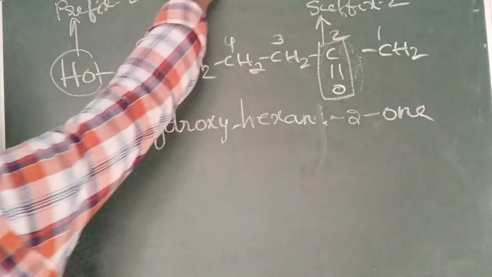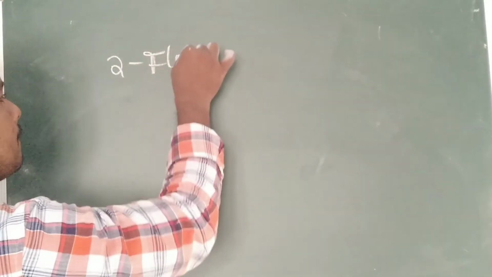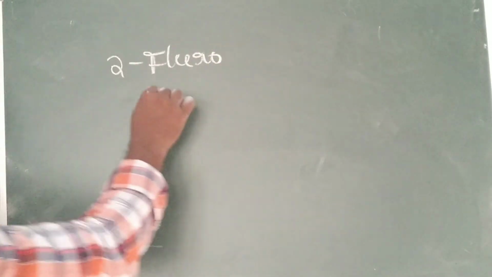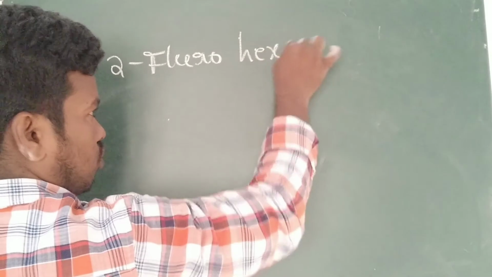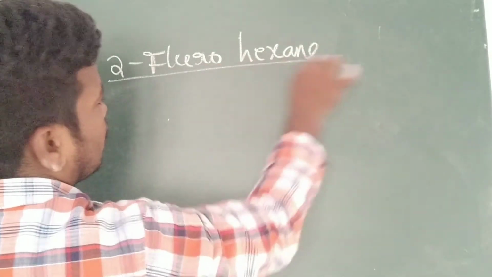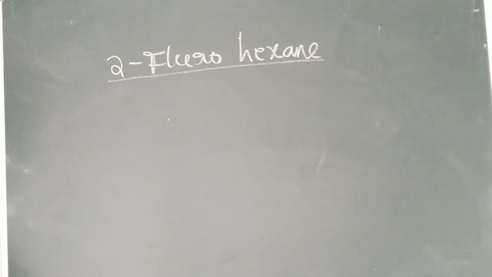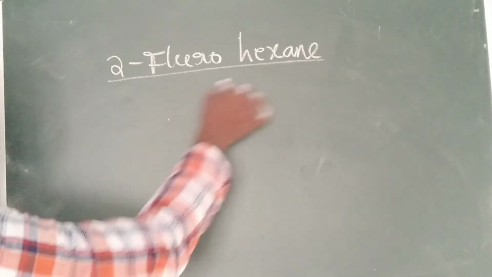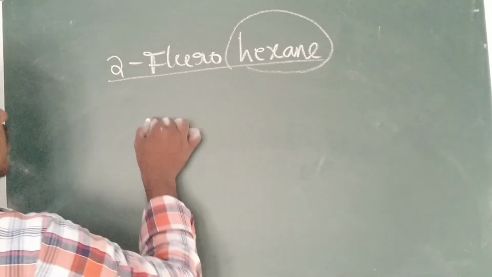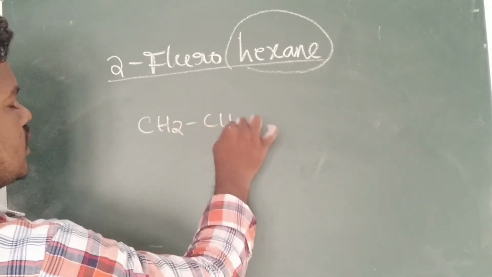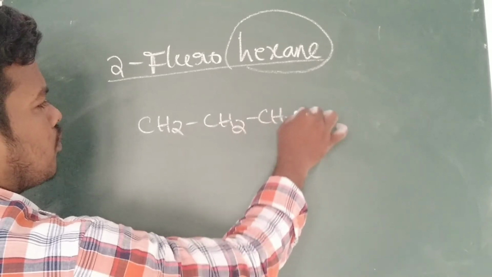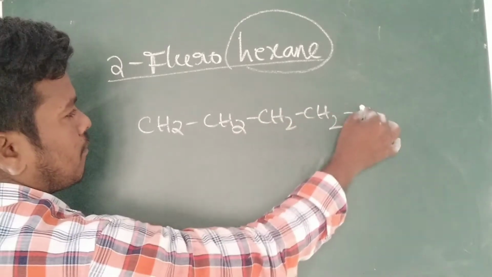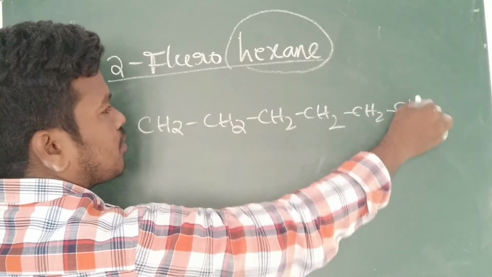Next, I will give one name and we have to write the structure from the IUPAC name. 2-fluorohexane. Write the structure. This means a fluorine should be present on the second position. First we have to take the root word: meth, eth, prop, but, pent, hex. 6 carbons, no?